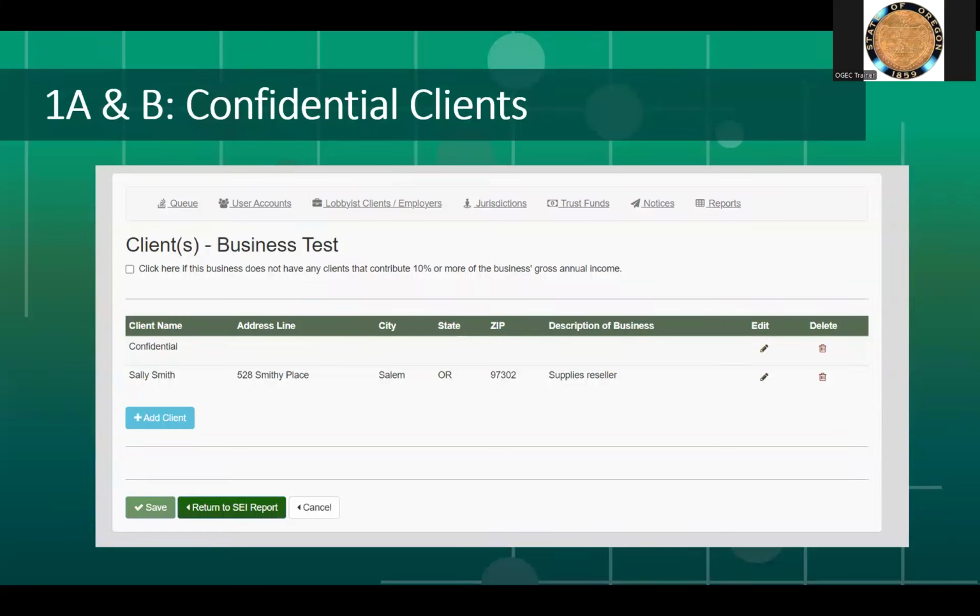The client screen will now show confidential for any clients that didn't authorize their information to be shared, and include any client information that was not confidential or was authorized to share. Just like before, you'll click on Return to SCI Report to continue filing.